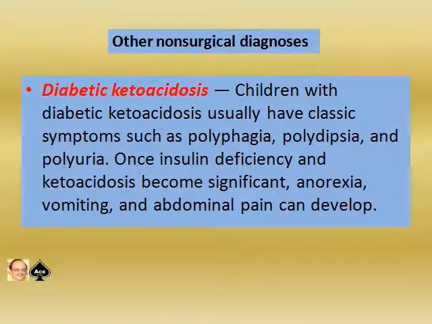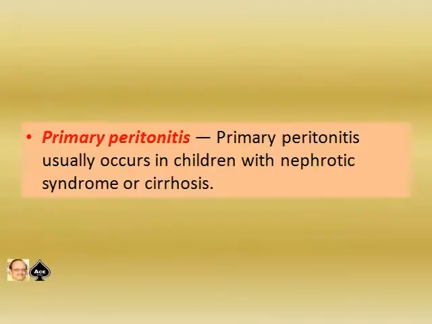Diabetic ketoacidosis, another non-surgical condition, usually has classic symptoms like polyphagia, polyuria, polydipsia. Once insulin deficiency and ketoacidosis become significant, anorexia, vomiting and abdominal pain can develop. So that is the importance of checking urine ketone bodies and urine sugar in all children who present with abdominal pain. Then primary peritonitis usually occurs in children with nephrotic syndrome or cirrhosis.